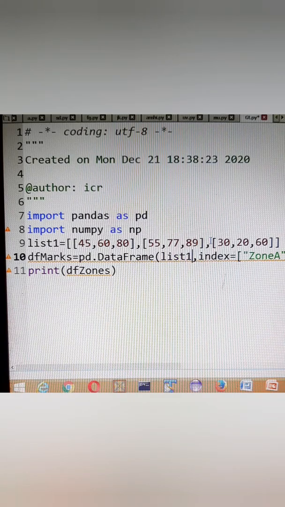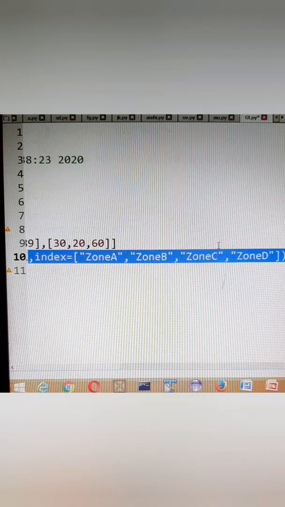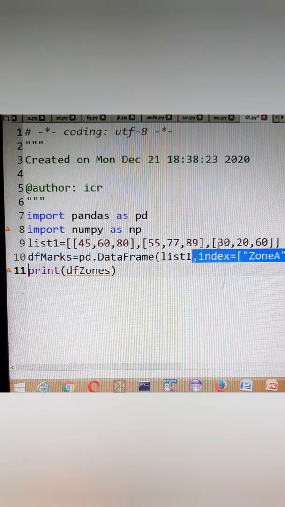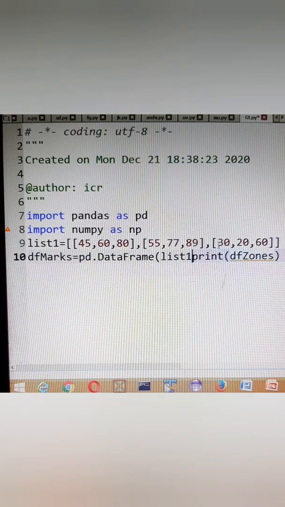Now it depends on me whether I want to change the index numbers or not. Suppose I do not keep any index numbering over here, and I want to just delete it.